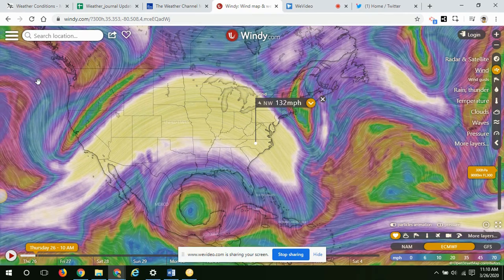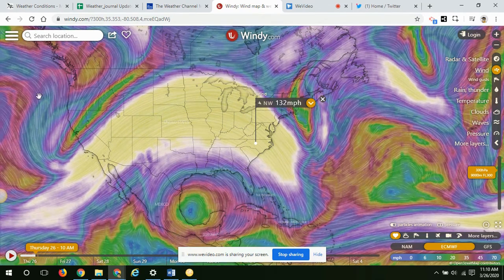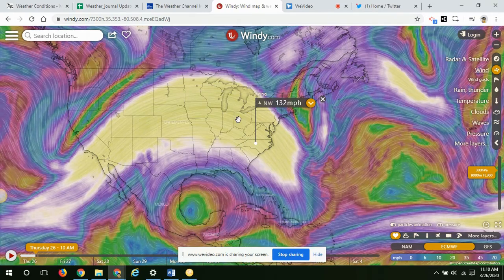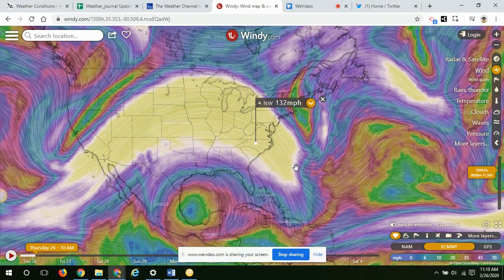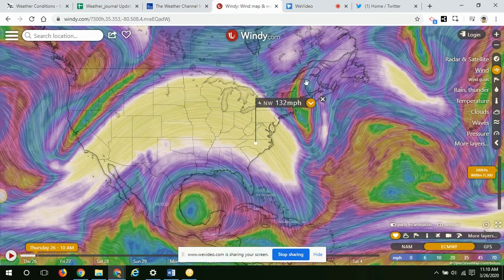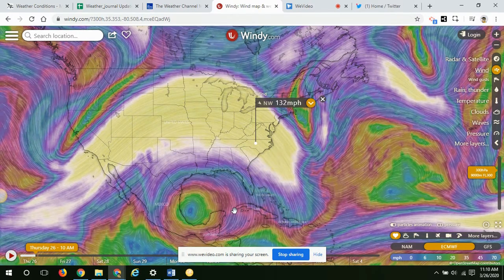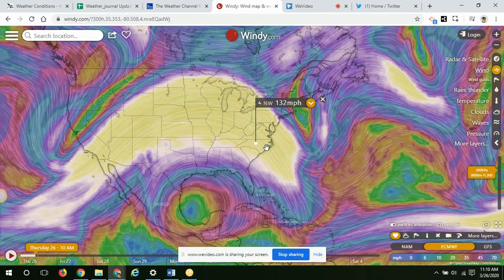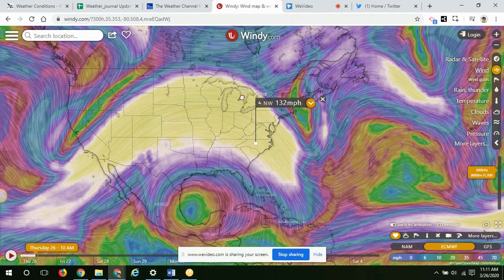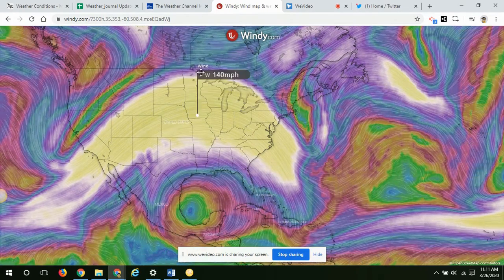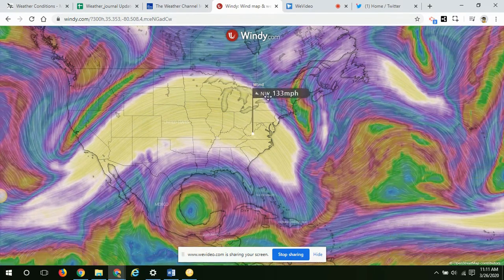We know that the jet stream travels from the west to the east. It doesn't go in a straight line. It does this dip and trough and rise and crest. All those things are happening. But it is the dividing line between the cold polar air and the warm tropical air that we have. Now, the jet stream is sitting right on top of us. The winds way up in the sky are going about 130 miles an hour. They will tell you that they go 150 to 200 miles an hour. That's about accurate for what we're seeing here.